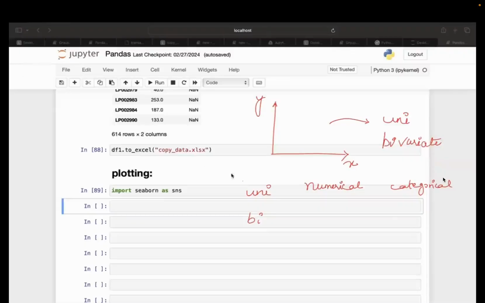Let me change the chat setting. Univariate numerical I'm talking about. Okay. Understand this carefully.